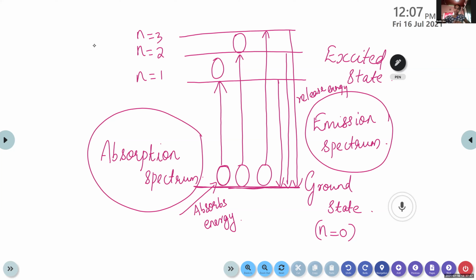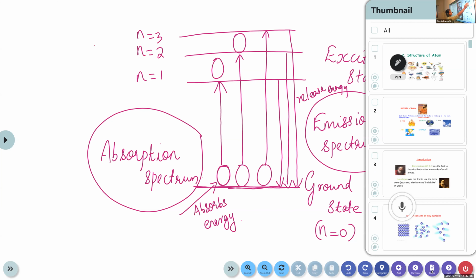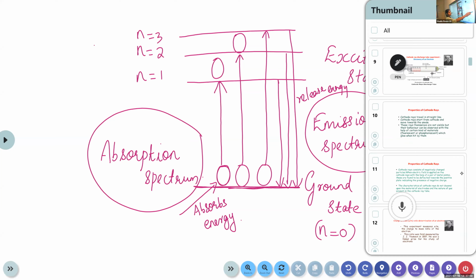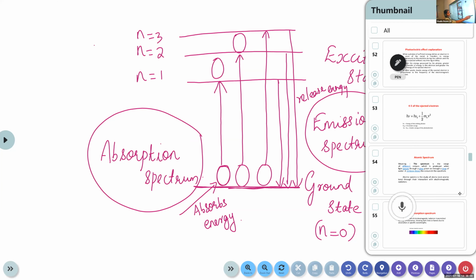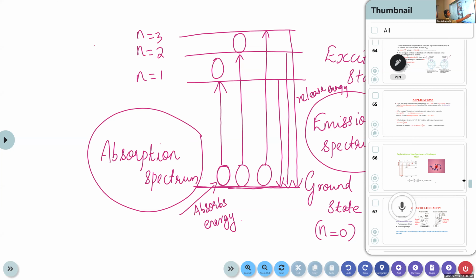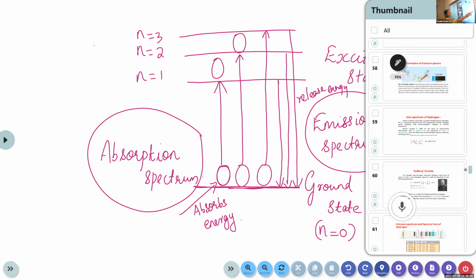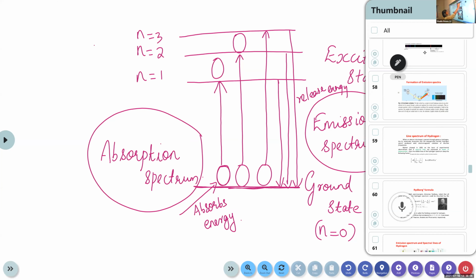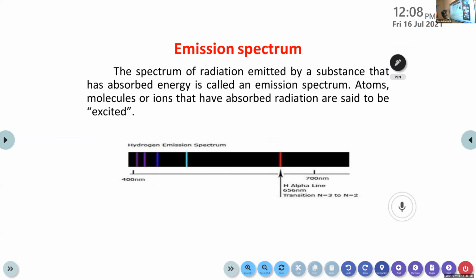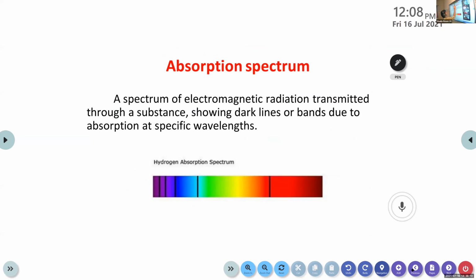Yes, Atulya? Yes, okay. Then I will show you the definition for the absorption spectrum and emission spectrum. First one is absorption spectrum.